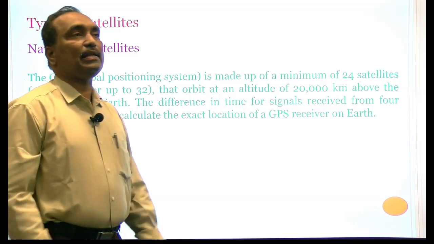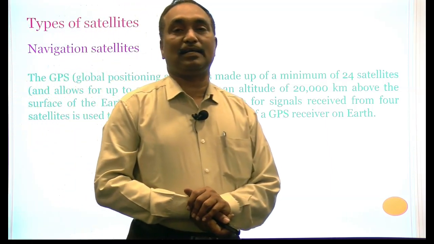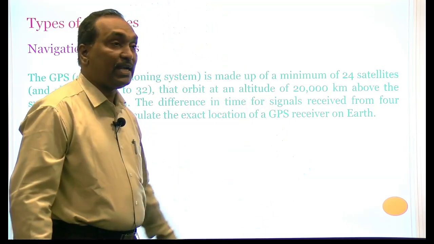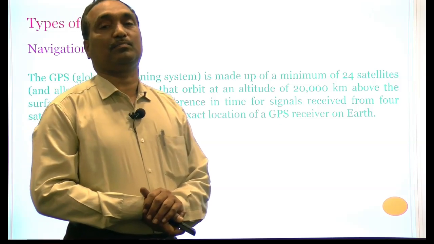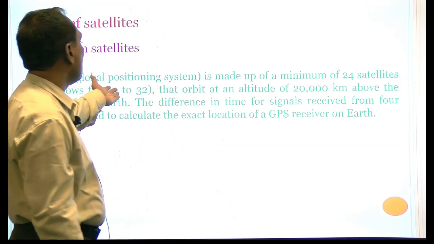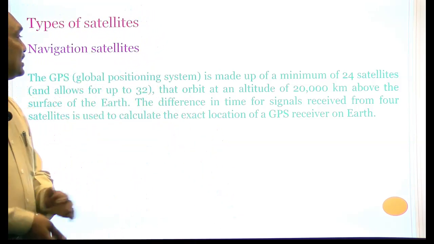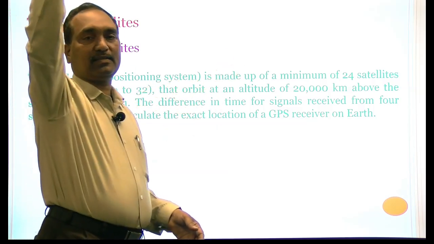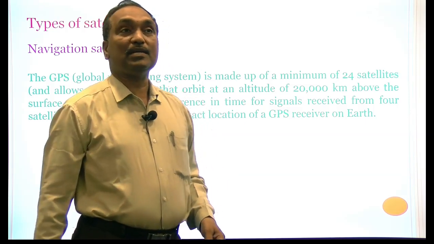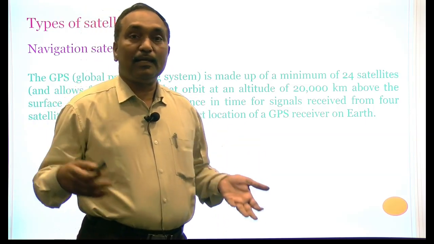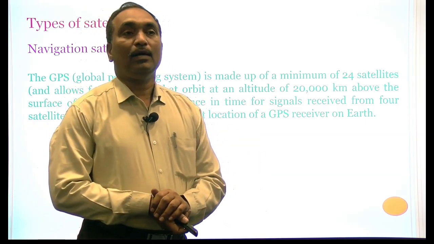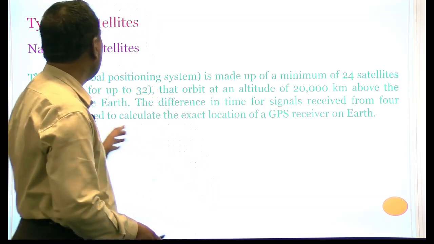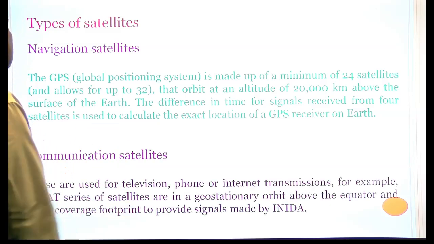For these navigation satellites, one satellite is not sufficient. A minimum of 24 satellites are working at a time, and of course a maximum of 32 also. These satellites are situated at a height of 20,000 kilometers. The combination of these satellites will signal to us the location of the position where we want to go. So that is the importance of navigational satellites.